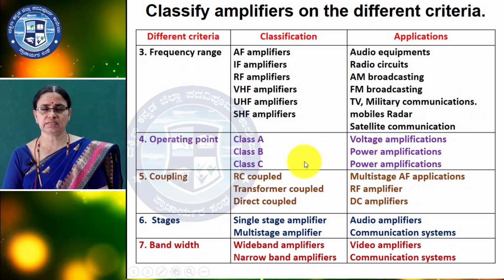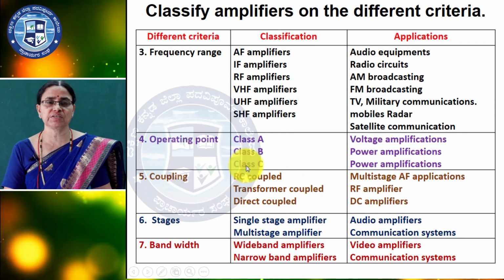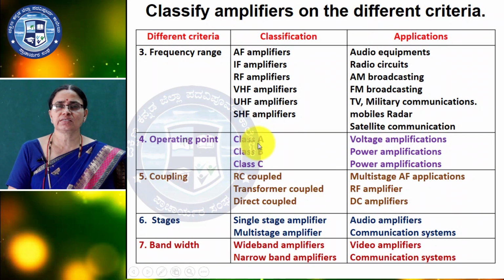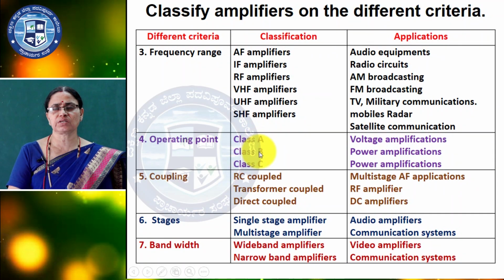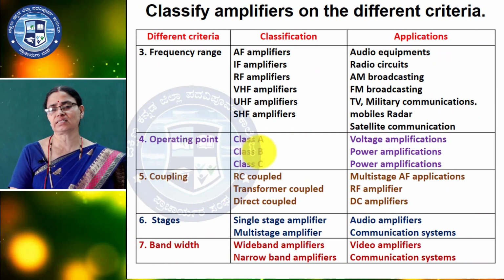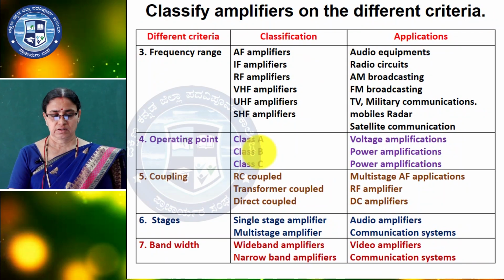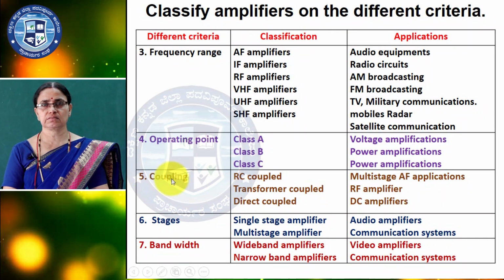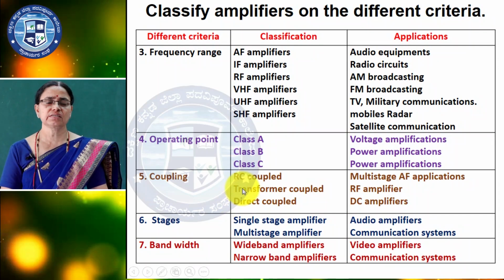Class B is 180 degree, the Q point is at the cutoff point. Here in class C, the Q point is beyond the cutoff region. So AB is midway between A and B, the Q point is between the saturation and cutoff point. So here less than 360 and more than 180 degree, that is the class AB amplifier. Coupling, depends on coupling. There are three types: RC coupling, direct coupling and transformer coupling. We are discussing in detail about RC coupling and direct coupling.